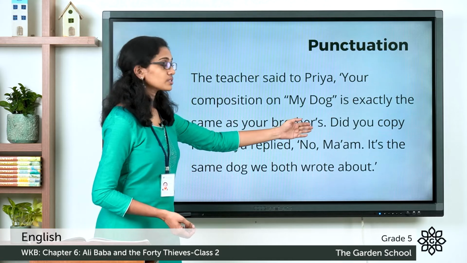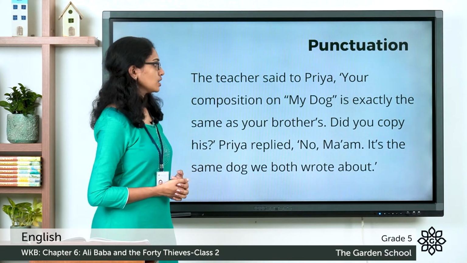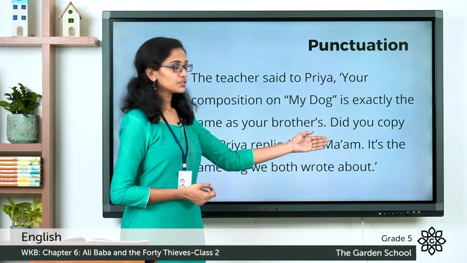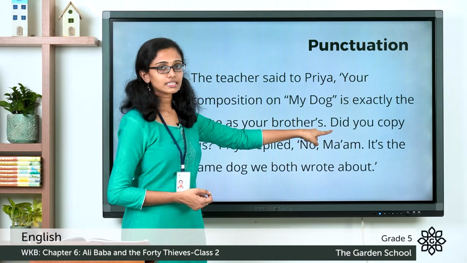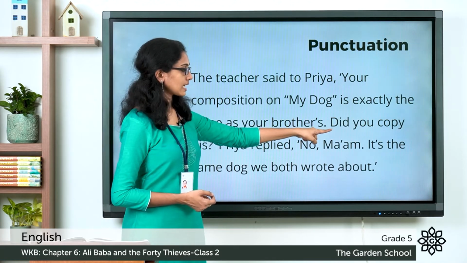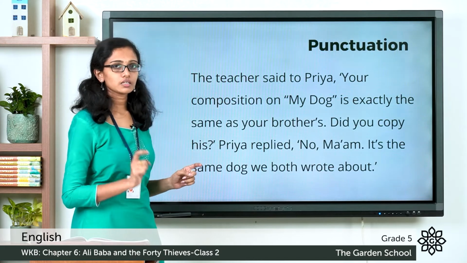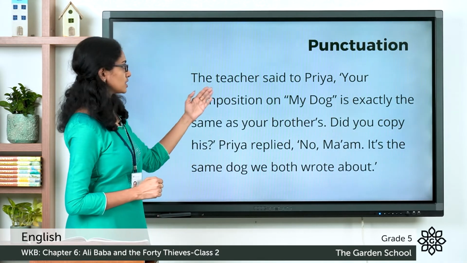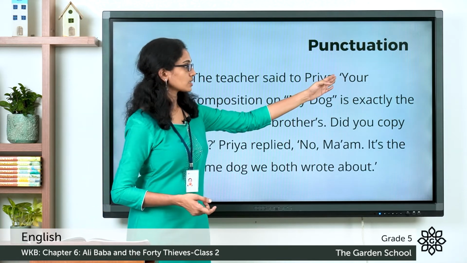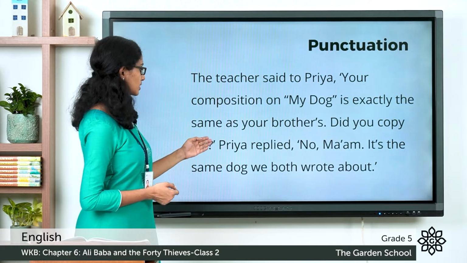So there is an apostrophe after the letter R in the word brothers. Then there is a full stop. The next sentence begins and the first letter of the next sentence is capitalized here. So D is capitalized. Did you copy his? There is a question mark. Then the quotes is closed. The teacher was saying this to Priya. So here we had a quote starting. Then here the quote is ended. So there is a quote here.